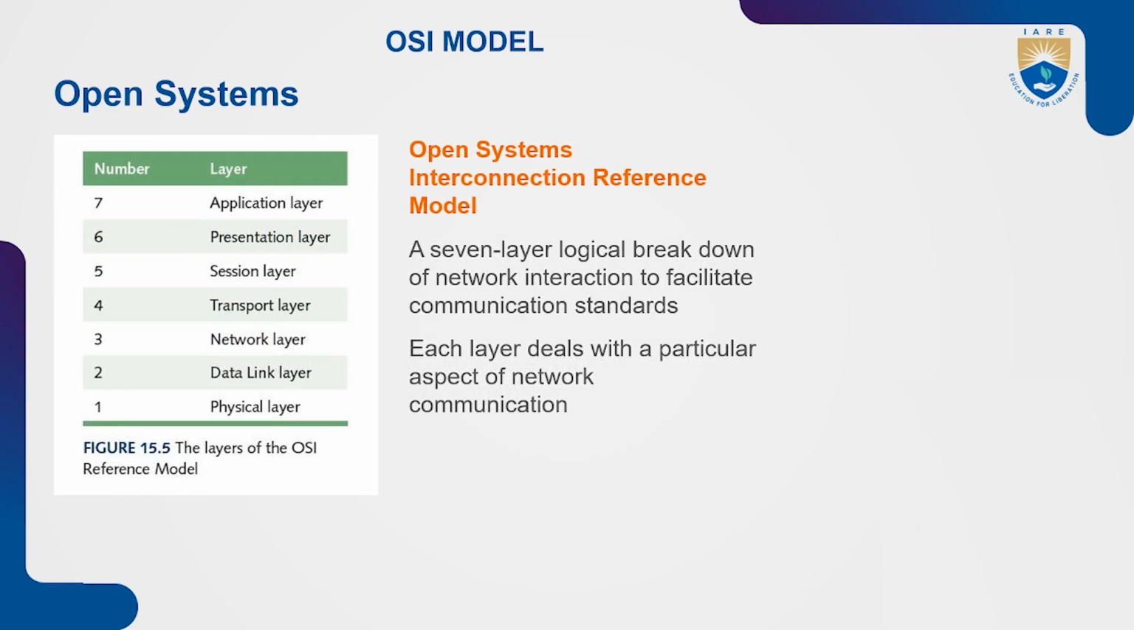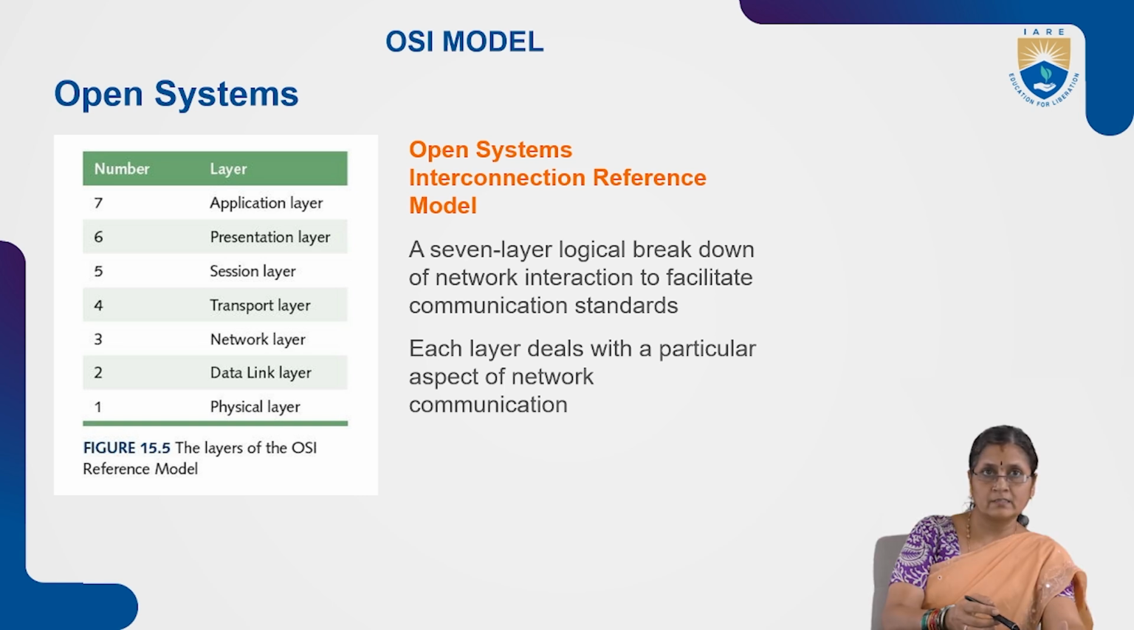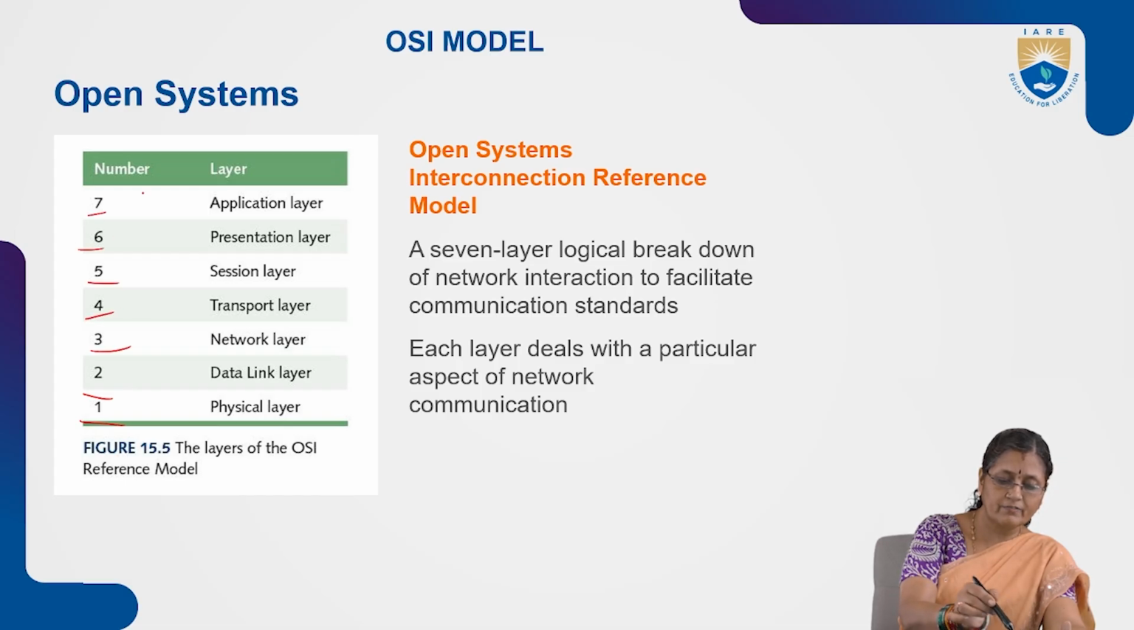Open system interconnection reference model. The OSI reference model has 7 layers. This figure shows the layers of the OSI reference model. We have 7 layers: 1, 2, 3, 4, 5, 6, 7. The first layer starts from the physical layer, up to the application layer.